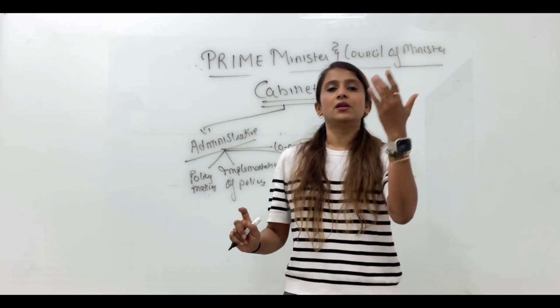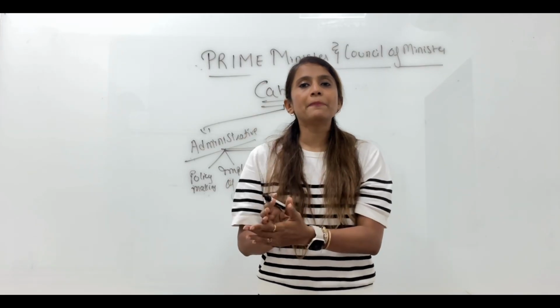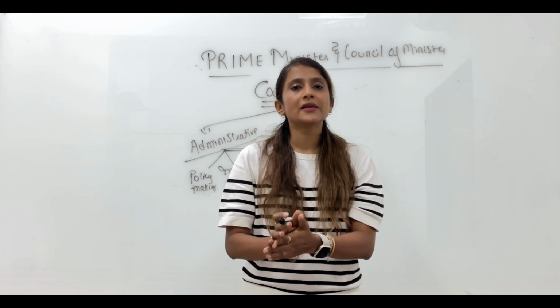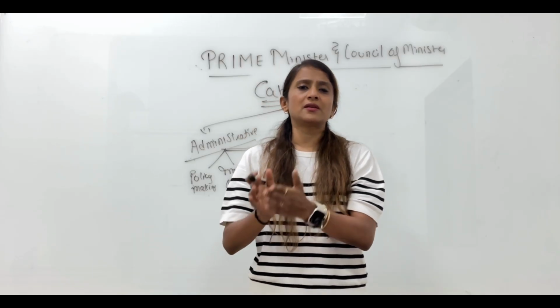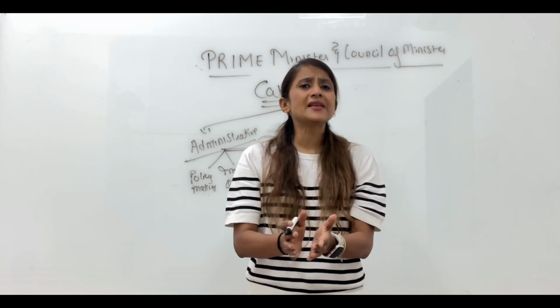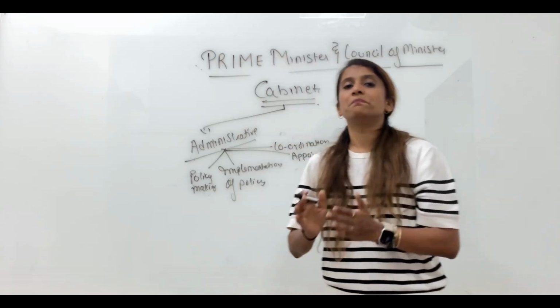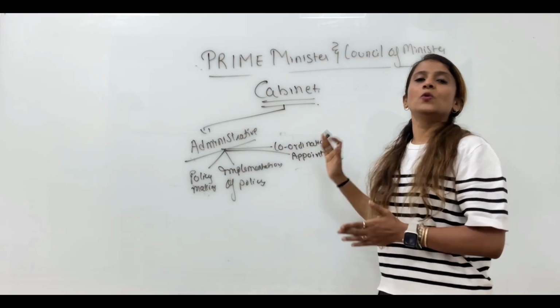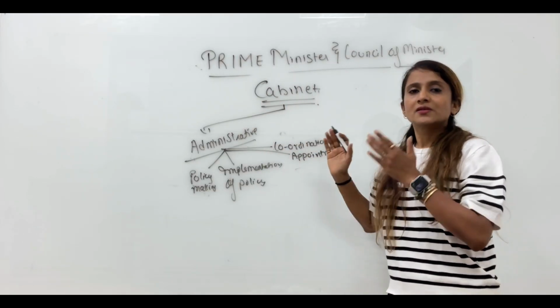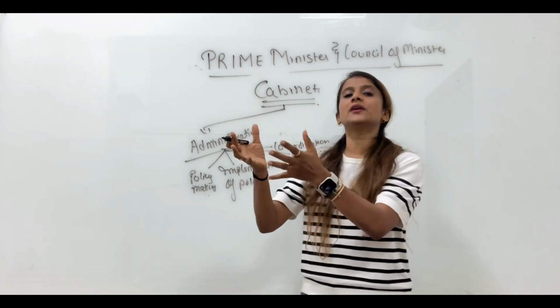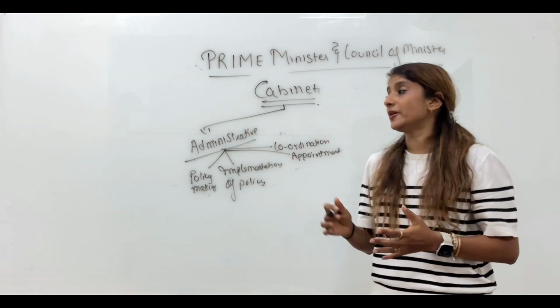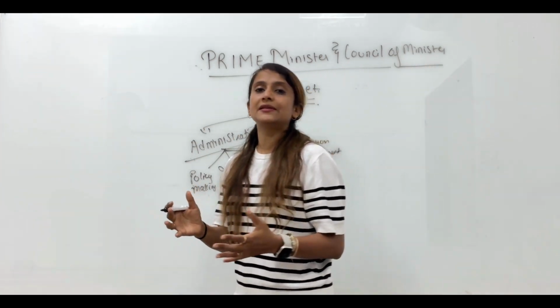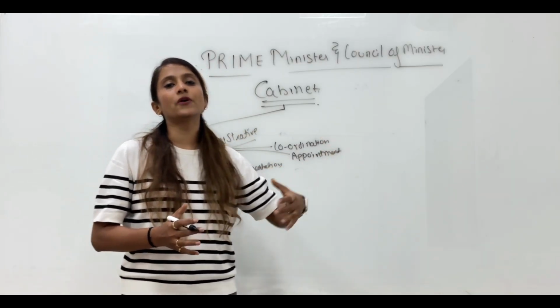All these people who are appointed by the president are on the advice of Council of Ministers. And let me tell you one thing, when I say council, in practice it is cabinet who is advising them. So the real power in council is also in the hands of cabinet. So all the appointments which are done by the president are on the advice of cabinet.